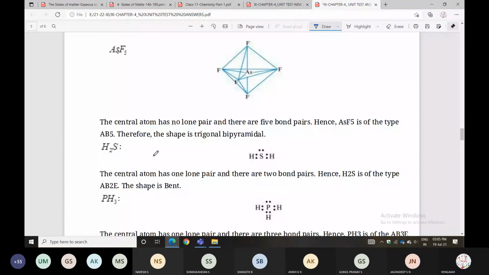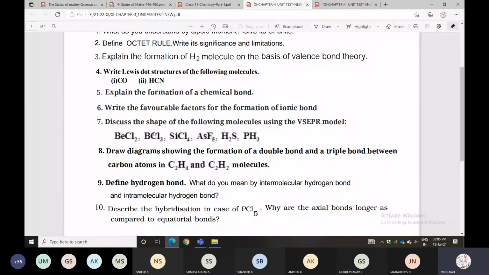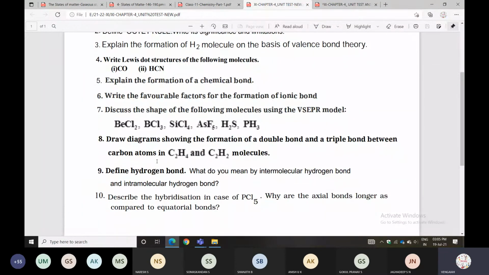So you can represent how many lone pairs and how many bond pairs there are. Just draw the structures, and I can say that is the shape of the molecule. Next one is: define the hydrogen bond.